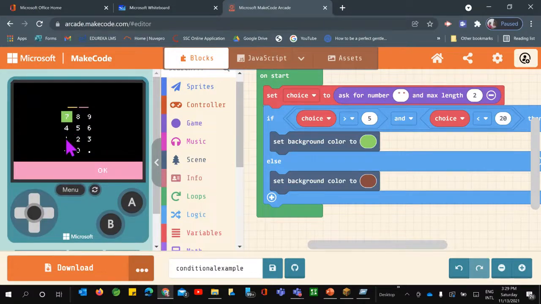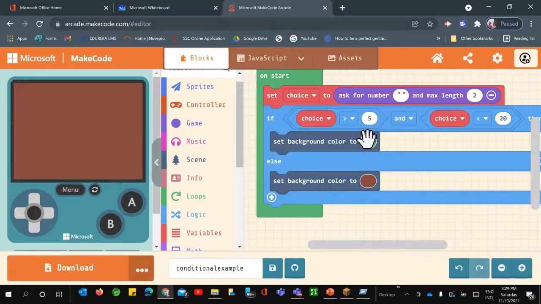Now I can give any number here. So let's say I have selected 4, and here I have selected 2. So 42. Now, if you check whether the number that you have just asked from the user, that 42, lies between 5 and 20 or not, then you have already pressed OK. So now the output is brown.